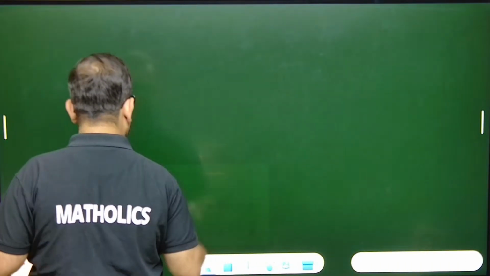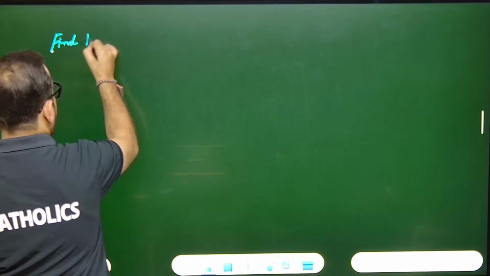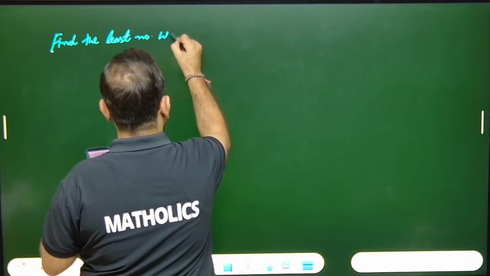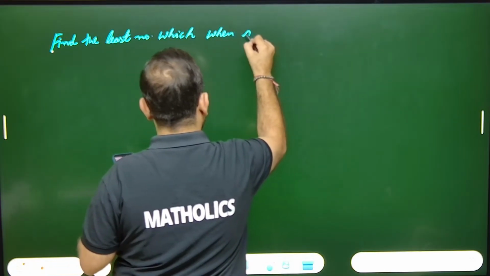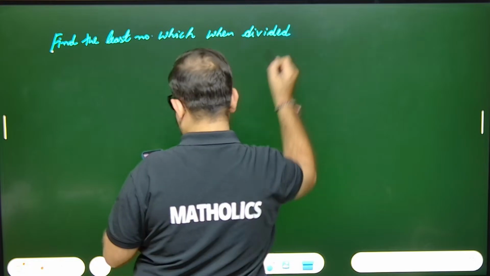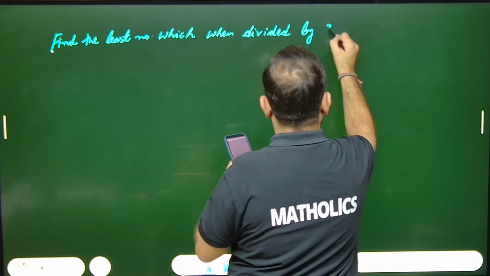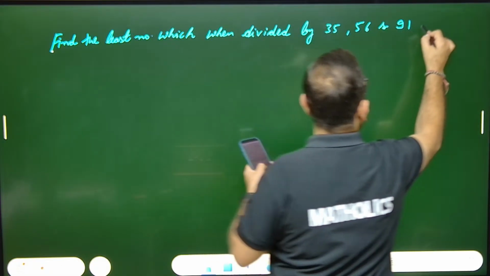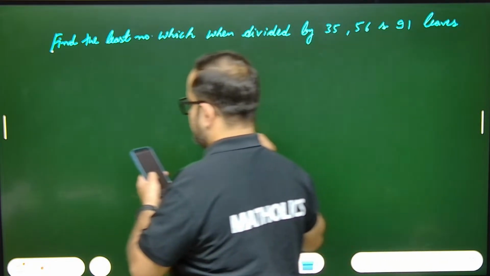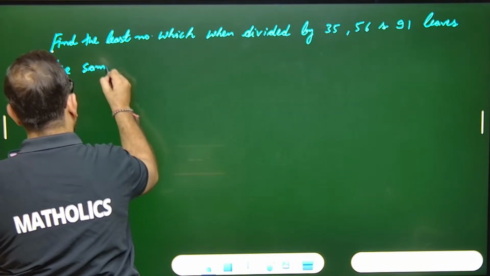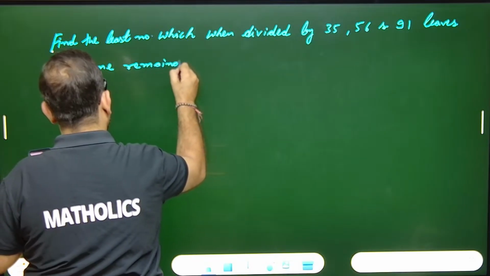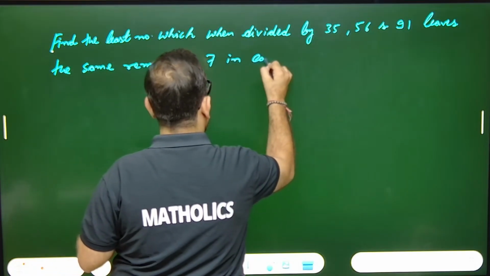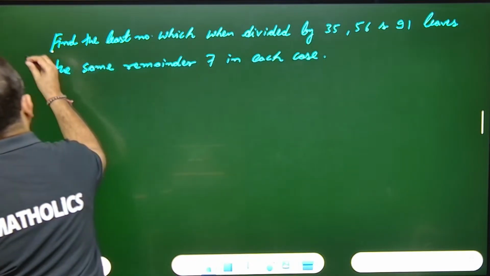Find the least number. Copy the question. Find the least number which when divided by 35, 56 and 91 leaves the same remainder, 7 in each case. This is the question.